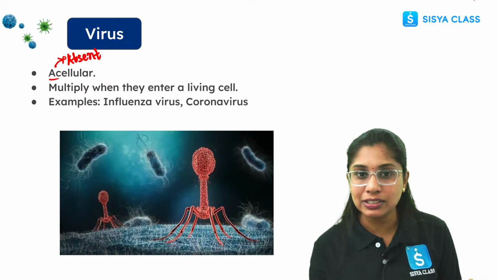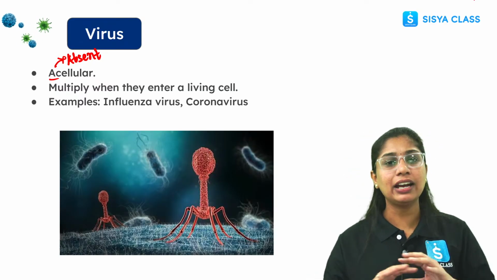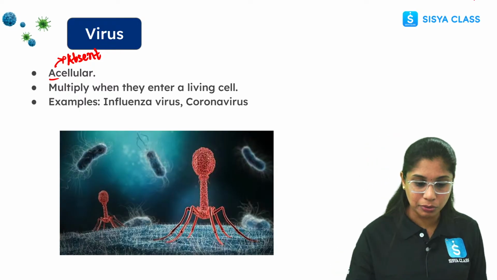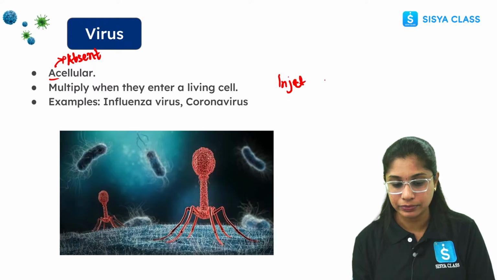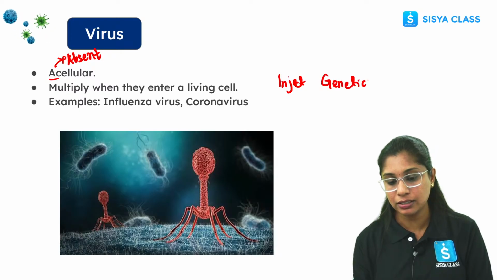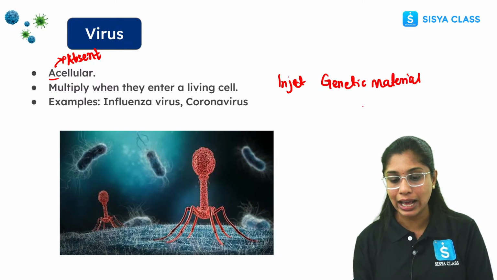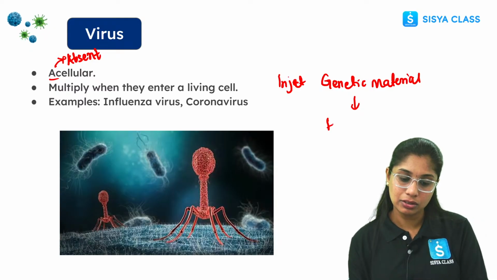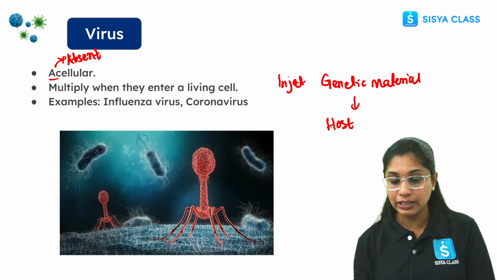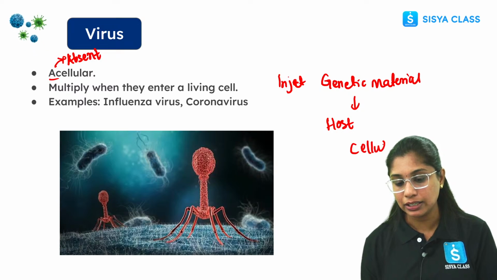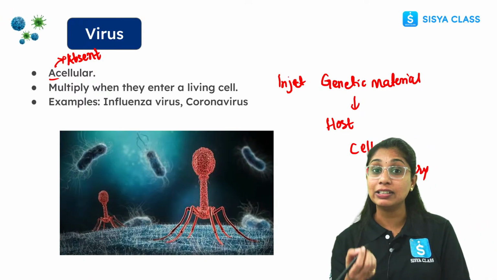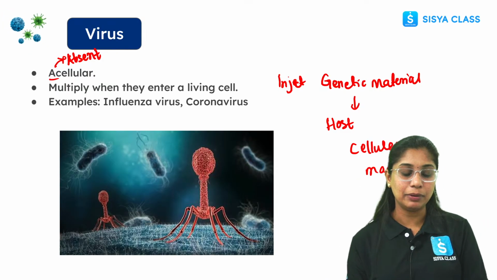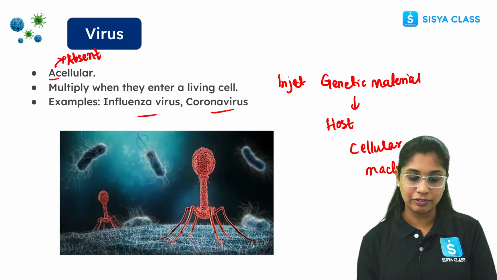When they are present outside the host, they are harmless, they are inactive. But once they enter into the host cell, what do they do? They inject their genetic material into the host. And what happens here? They will take up the cellular machinery of the host. And what do they do once they take up the cellular machinery? They will start replicating themselves. So examples: influenza virus, coronavirus.